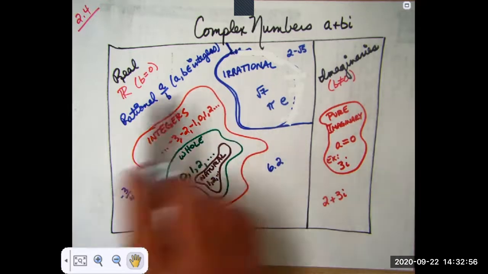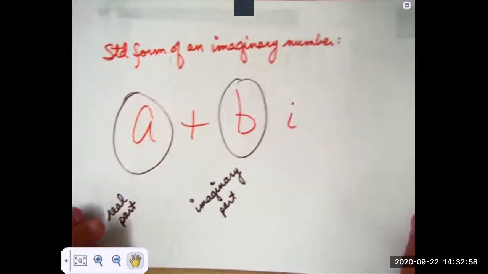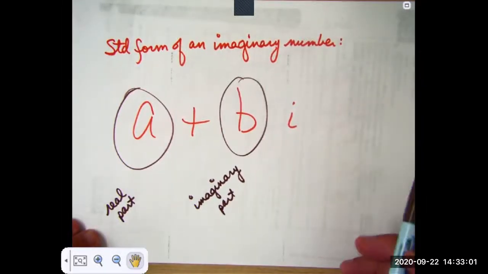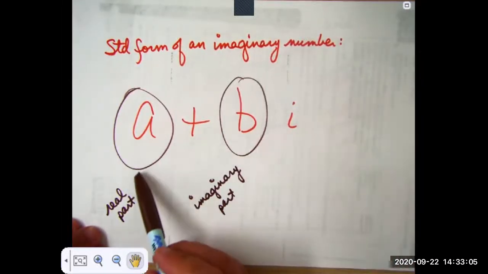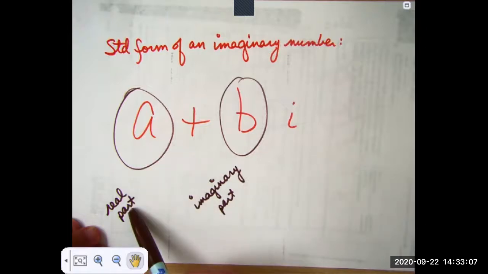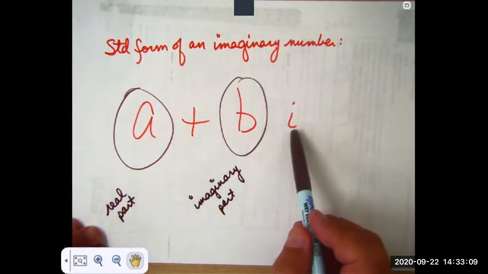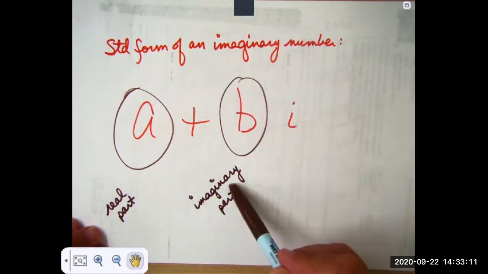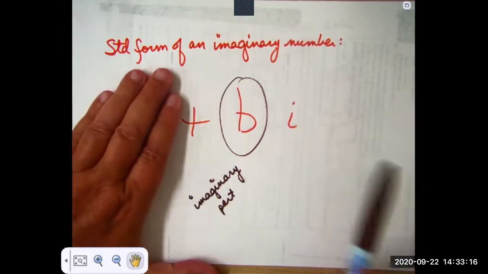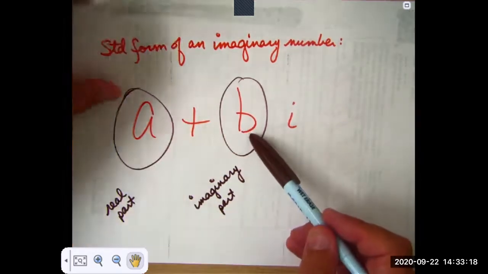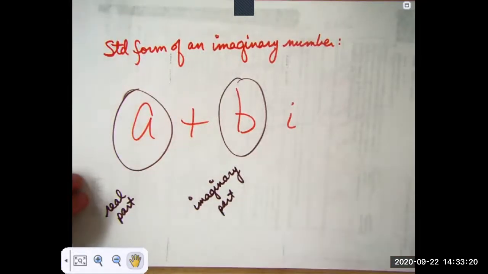And I'll go over the rest of these reals in a minute, but when we look at a standard form of an imaginary number of the form a plus bi, a is the real part of the number, b, not bi, but b is the imaginary part. So if a is 0, there's only an imaginary part, so that's purely imaginary.